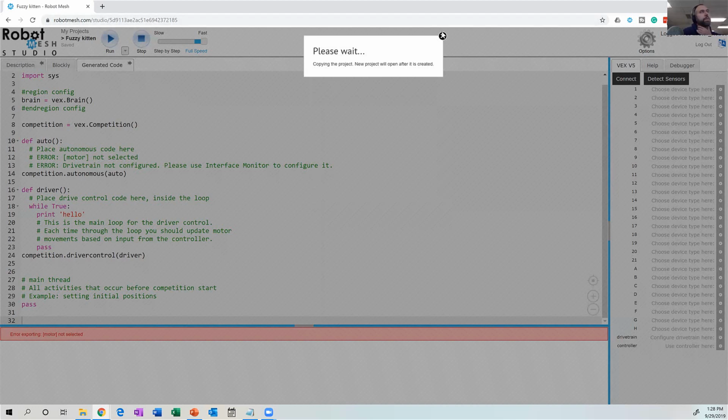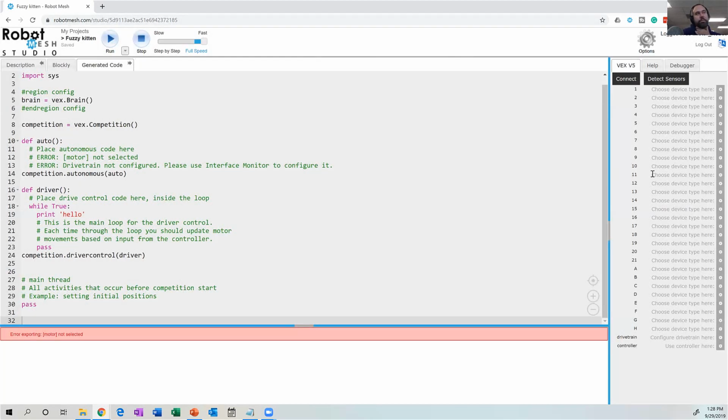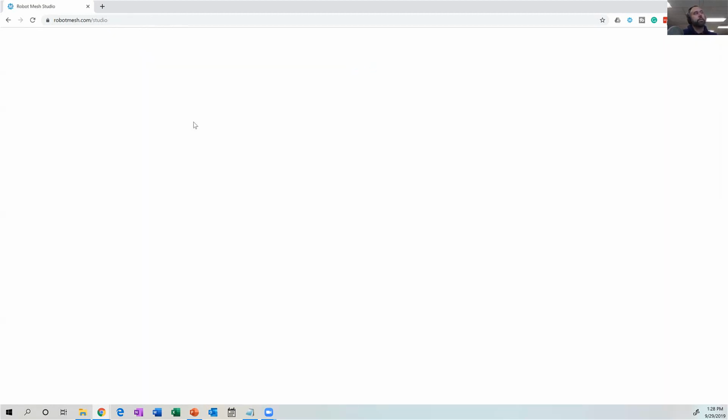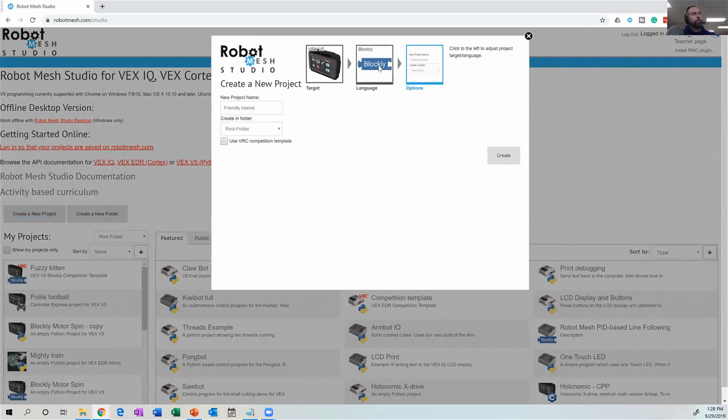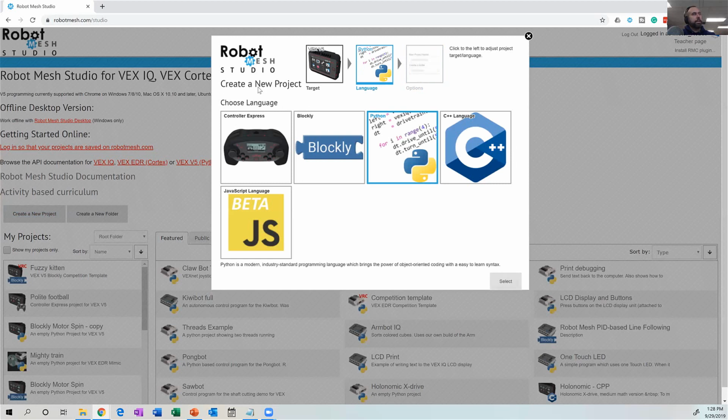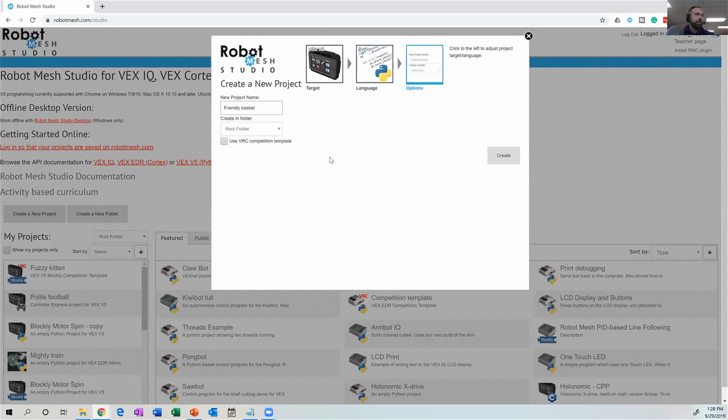And of course, because I don't have any motors selected, I'm not plugged into a robot right now, it's going to give me an error. But again, had I gone back here and created a project, V5, this time it's going to be Python. And you see that I have the option to use VRC competition template, hit create.